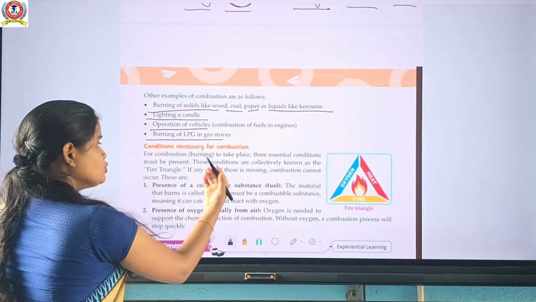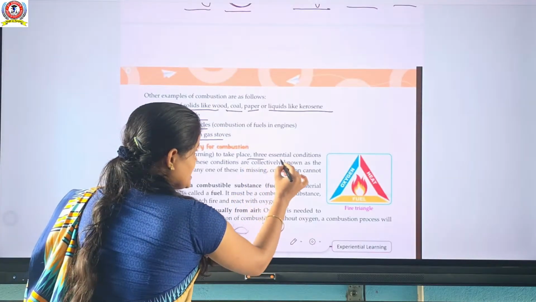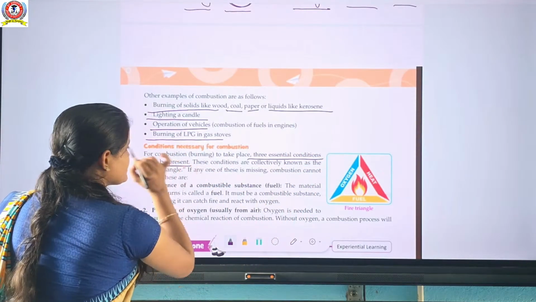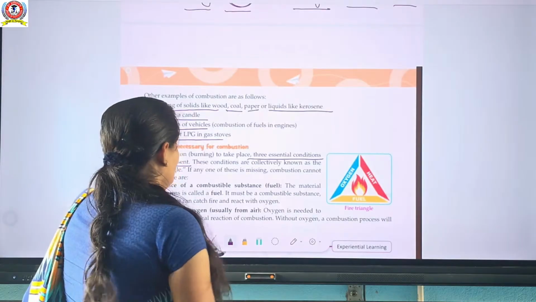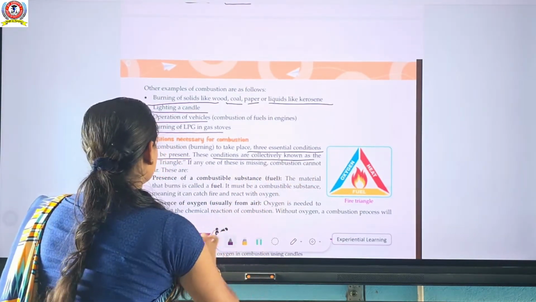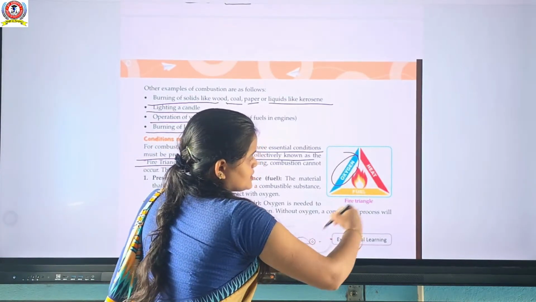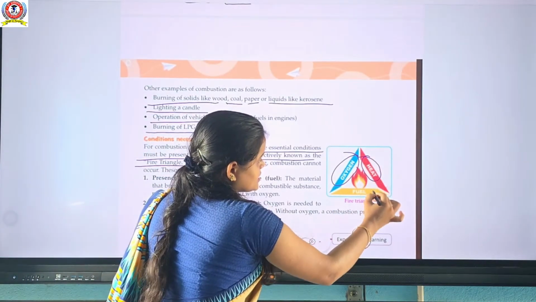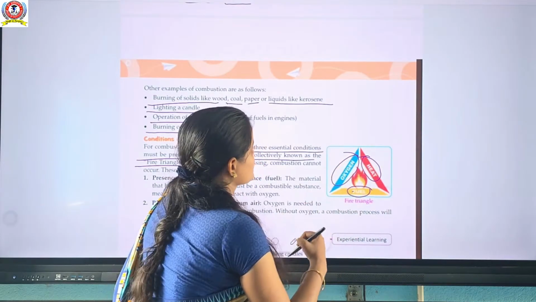For combustion, meaning burning, to take place, three essential conditions must be present. What are the three essential conditions? These conditions are known as the fire triangle. Oxygen, fuel, heat.